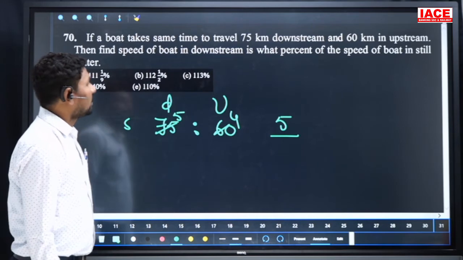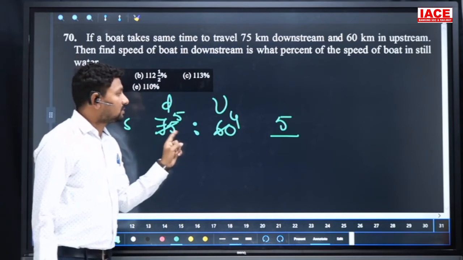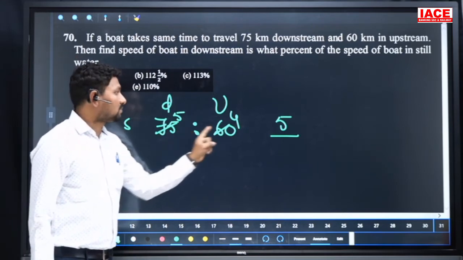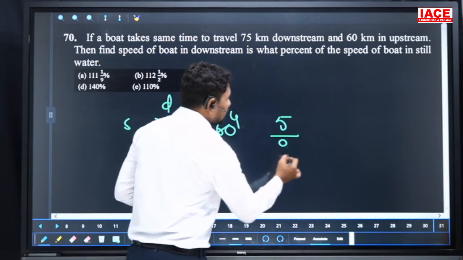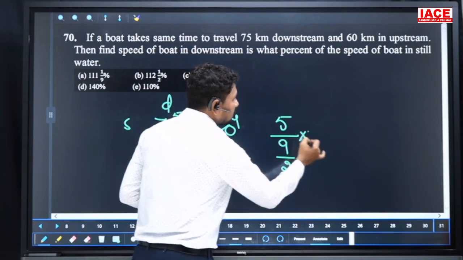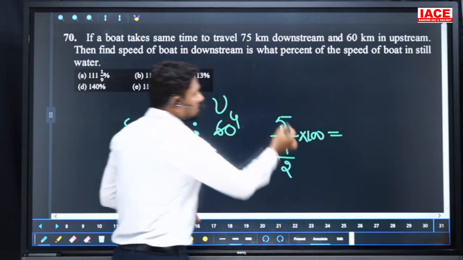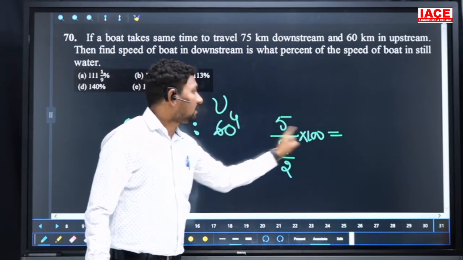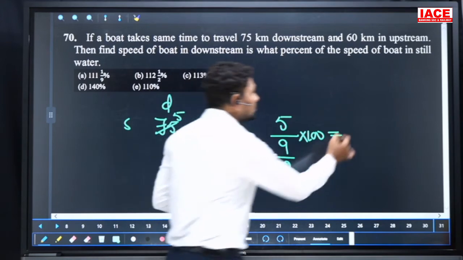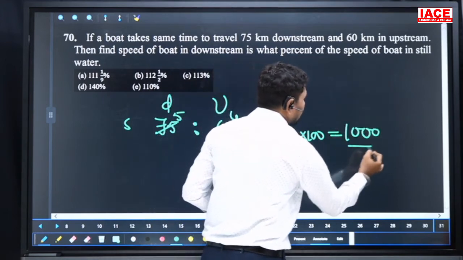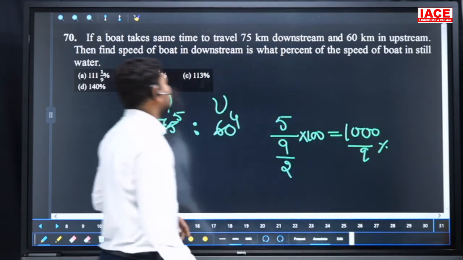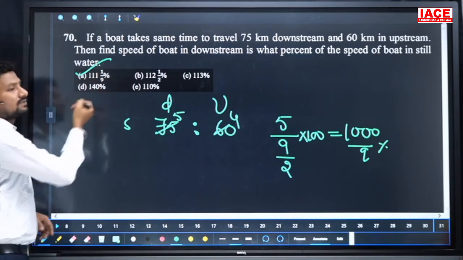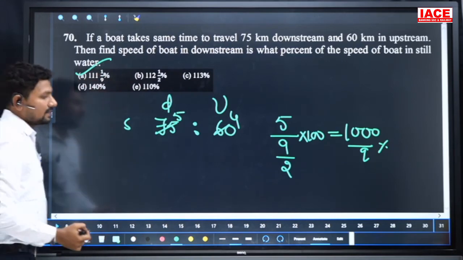Boat speed in still water. How do you write boat speed? The boat speed formula is downstream plus upstream by 2. That means we can write 9 by 2. We need a percentage, so multiply with 100. So 2 will be coming to the numerator. 2 5s are 10. 10 into 100 is 1000. 1000 by 9 percentage. 1000 by 9 percentage means which is a suitable option? So this first option, 1000 by 9 percentage.